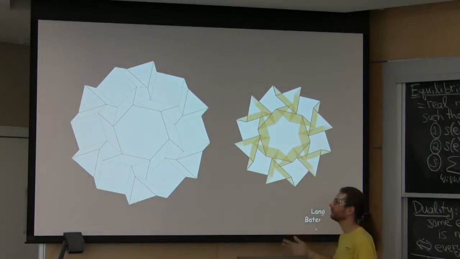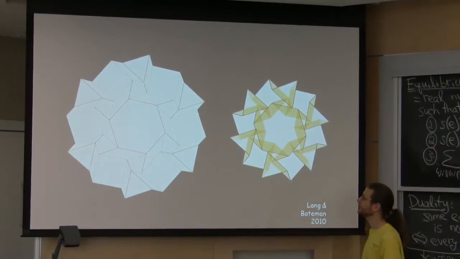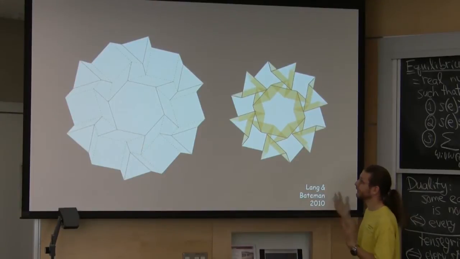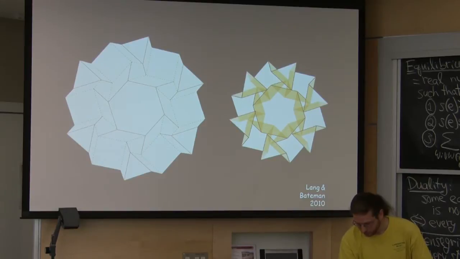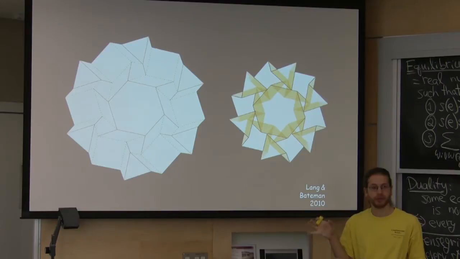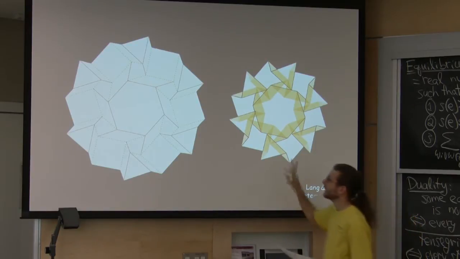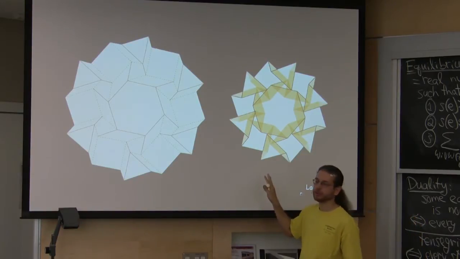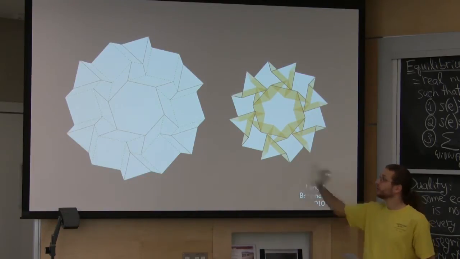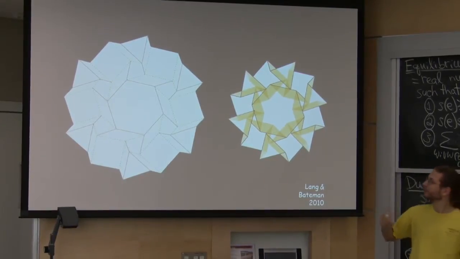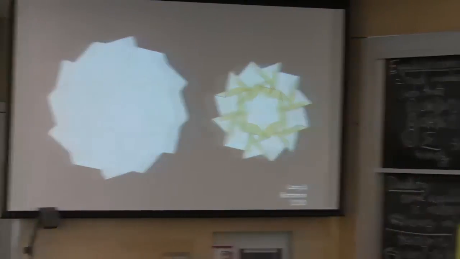Now the question is, when does this work? This algorithm has been around forever, as far as I know. I don't know exactly how old it is, or who invented it. But it's pretty natural. It's how most tessellations are folded. But when does it work? There's a brand new result from this summer that it works for some choice of those angles. I had some flexibility: how much do I shrink and how much do I turn? But this will work for some choice of turn and shrink amount if and only if your graph, or your initial tessellation, is a spider web.